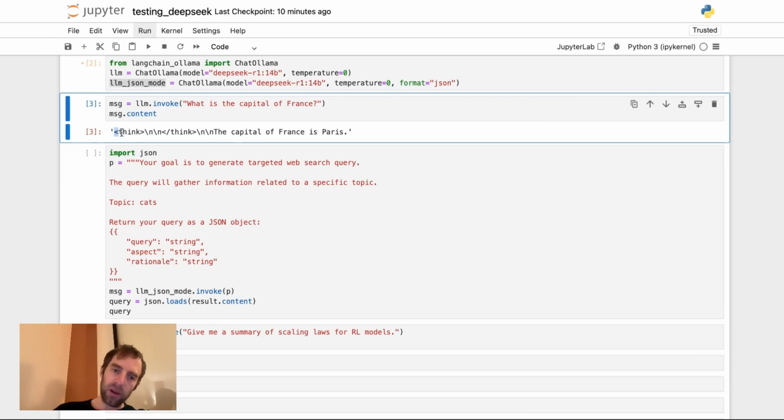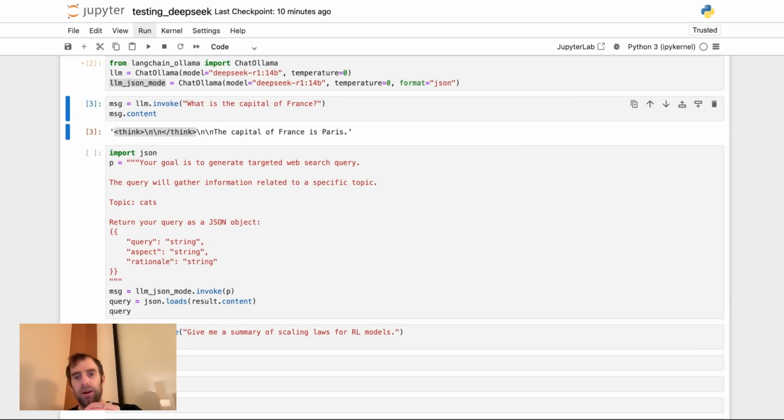These think tokens, okay? If you go around local llama and hunt around for this, there are a lot of people talking about these think tokens. They're hard to prompt away. I've tried a bunch. They seem to be kind of an annoying thing. They are absolutely part of the training process. You can look at the paper and see that these think tokens are actually included in the training.